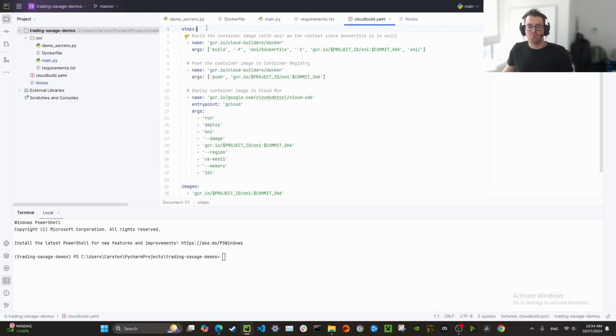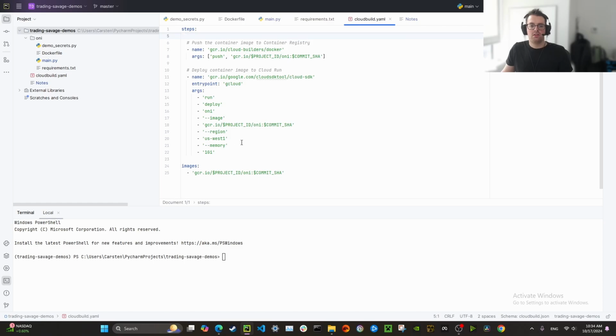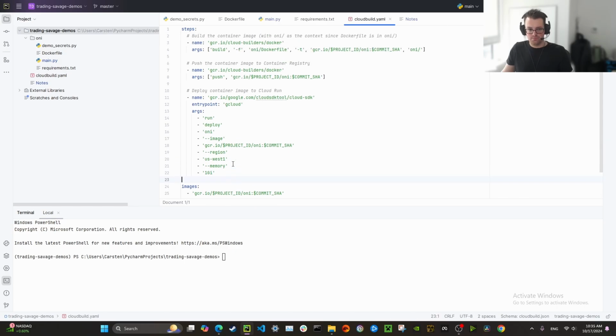So in our cloudbuild.yaml file, we create a Cloud Run application called Ani. But you can change this name to whatever you want. Just know that this comes up multiple times in the Dockerfile or in the cloudbuild.yaml file. Also, you're going to want to change the path to the Dockerfile. This could be in your root directory or it could be in a subfolder, such as this one. You also may want to change the region and the memory of the container.